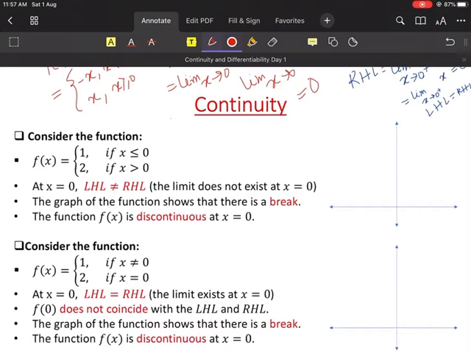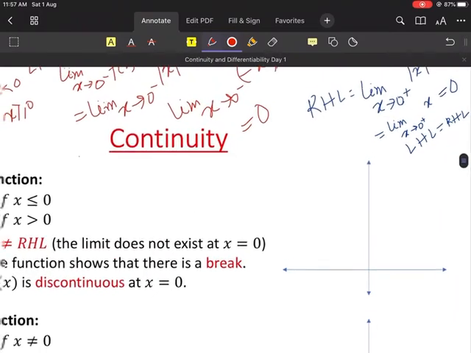So first thing, we are starting with problems. Before discussing this question, this chapter will start with problems. So the first problem goes like this. Consider the function f(x) is equal to 1 when x is less than or equal to 0, and is equal to 2 when x is greater than 0.